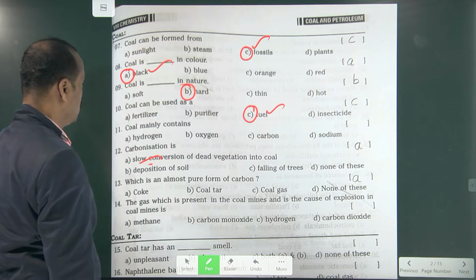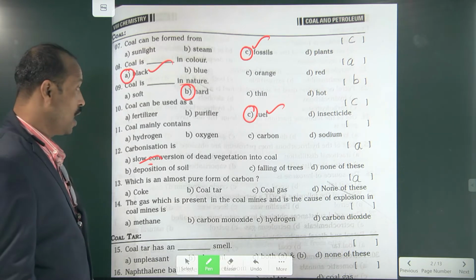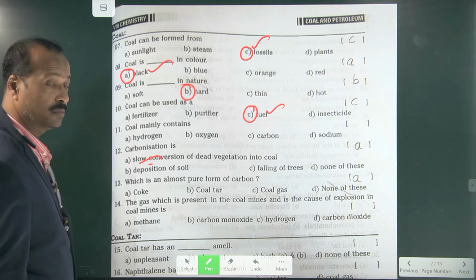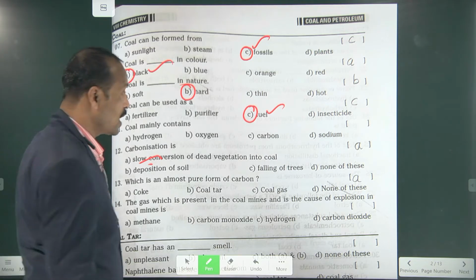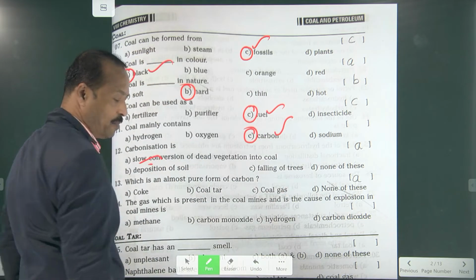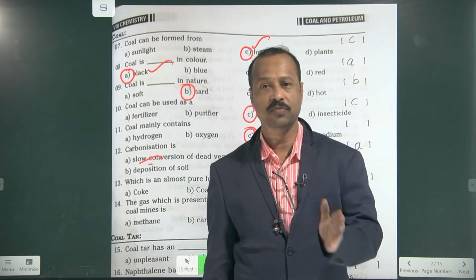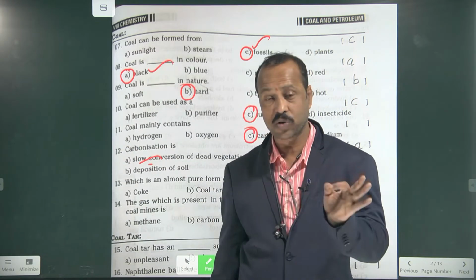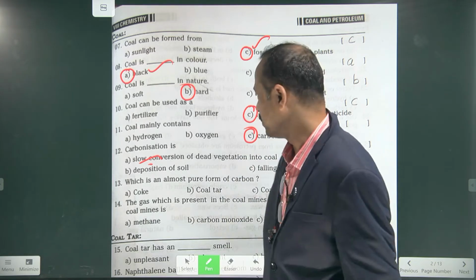Next, coal mainly contains carbon. To form coal, it takes a lot of time. The slow process of converting the fossils into carbon is called carbonization. So that is carbon.